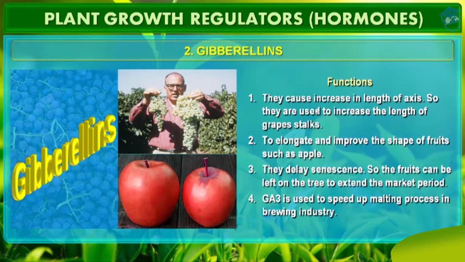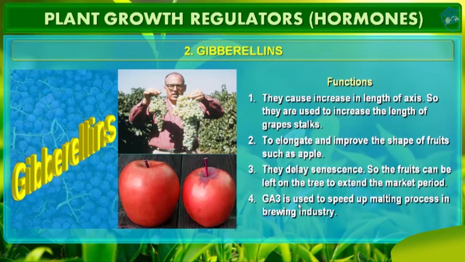So by now you have studied four functions. The main crucial function of gibberellin is that it increases the length of the axis, or helps in cell elongation, and it increases the length of the grape stalks also. It elongates and improves the shape of fruit such as apple. Third, it delays senescence, so the fruit can be left on the tree to extend the market period.